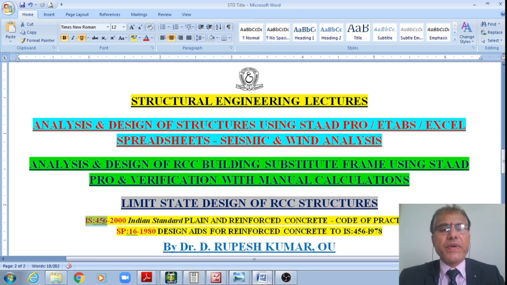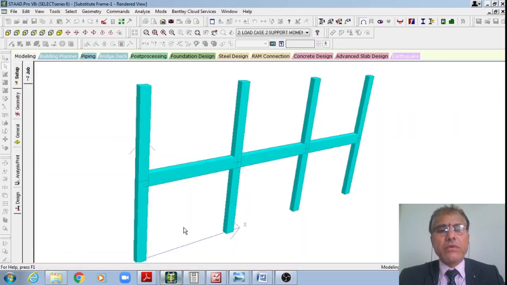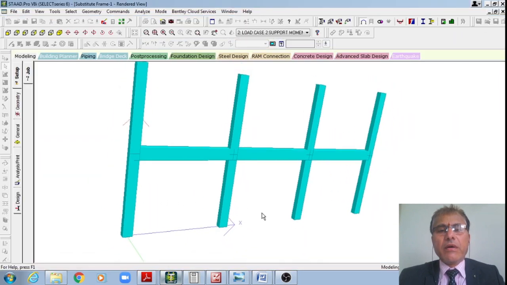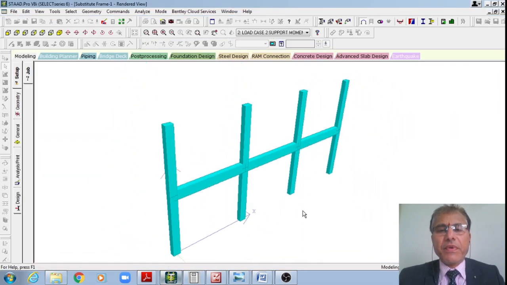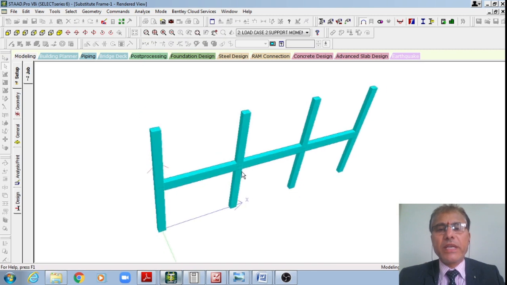Conforming to IS 456 2000 code, which is the Indian Standard Code of Practice for plain and reinforced concrete, as well as SP 16 1980 design aids for reinforced concrete to IS 456 1978, right? Conforming to limit state method, right? That is how we will see the design of a portal frame, that of a multi-storied building, student, right?